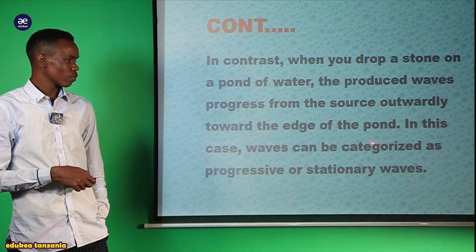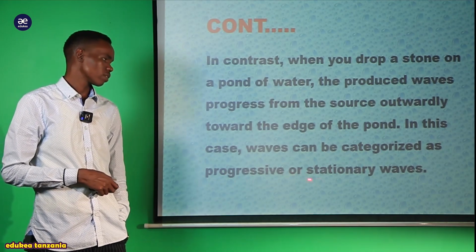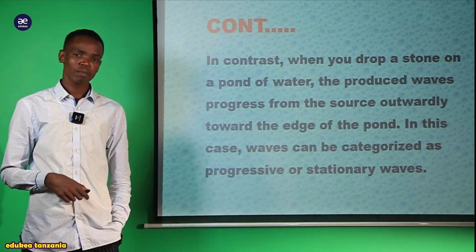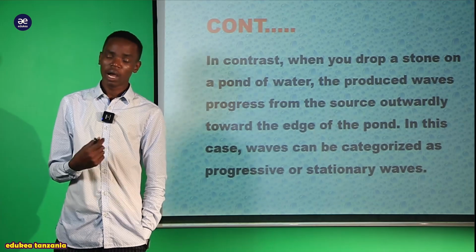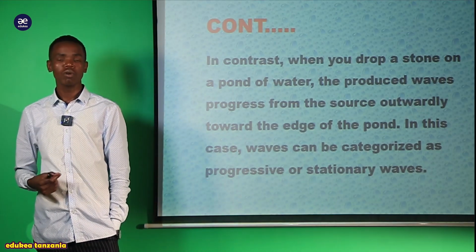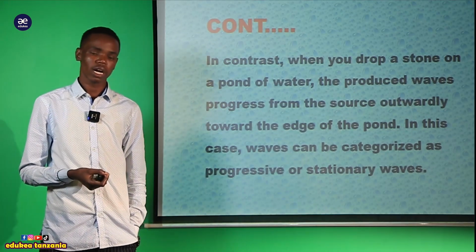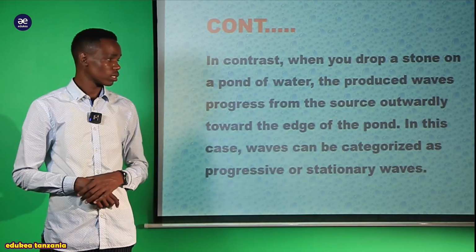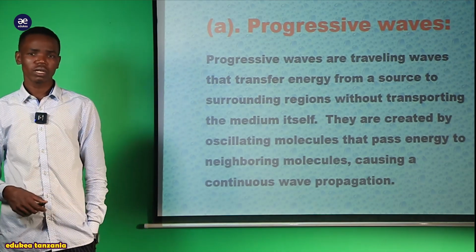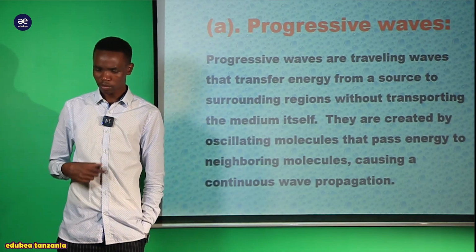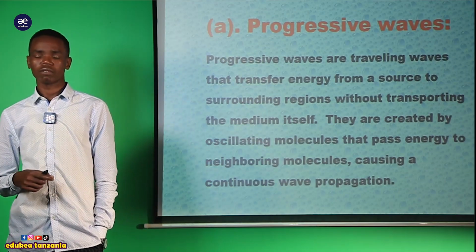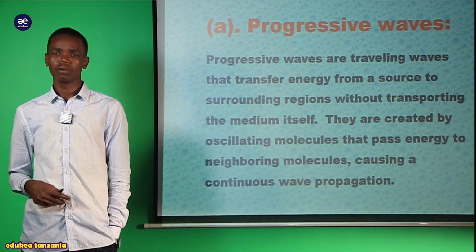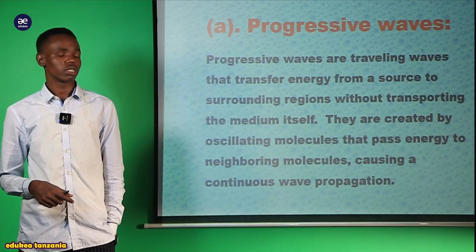In this case, wave can categorize them as a progressive and also a stationary waves. Kwa kitakachotokea hapo, utakachokiobserve pale ni a direction of those waves. And those waves that could be formed, they could form either a progressive wave or a stationary waves, my lovely student here. So let us try to discuss about the progressive waves. Sasa tujaribu kuelezea kuhusu progressive waves. Now it is a time to understand the meaning of those progressive waves.